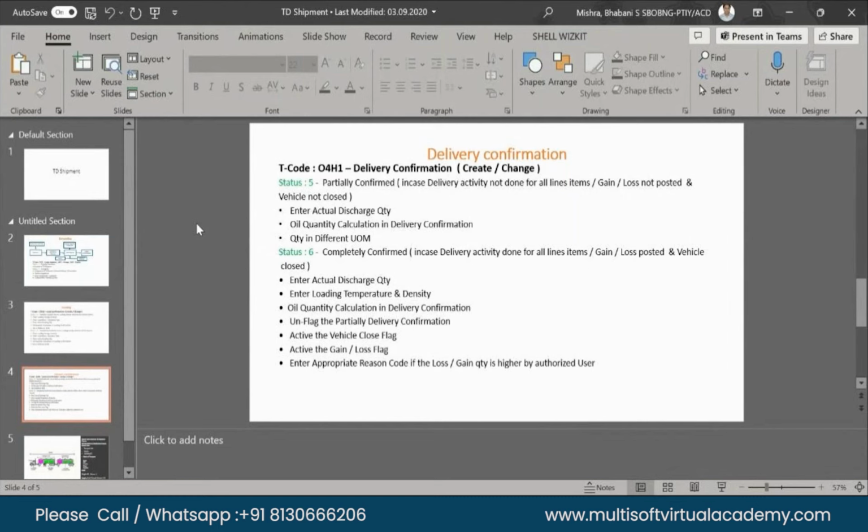So gain and loss, some percentage is always applicable. If it goes beyond that, then we calculate how much the gain percentage and loss percentage is. We calculate it into the delivery confirmation time, and delivery confirmation always happens from the company side.